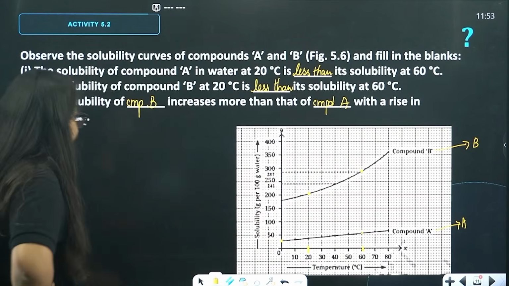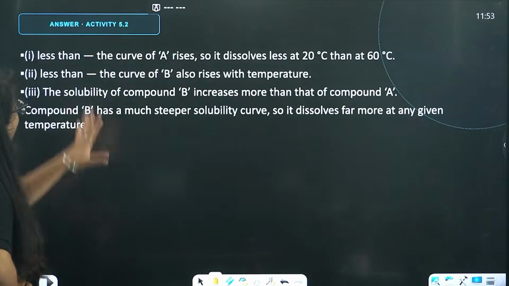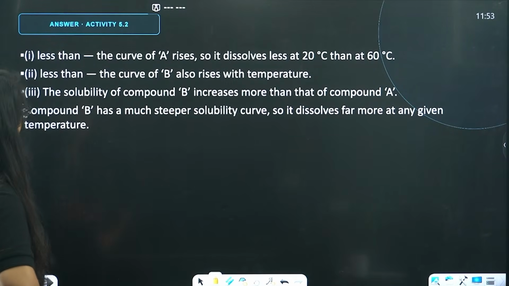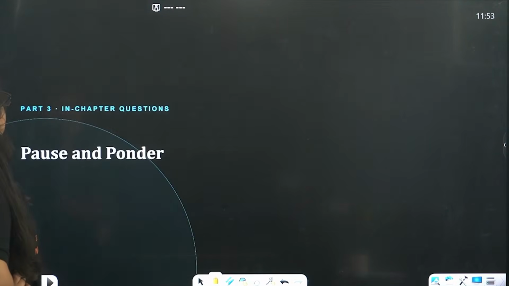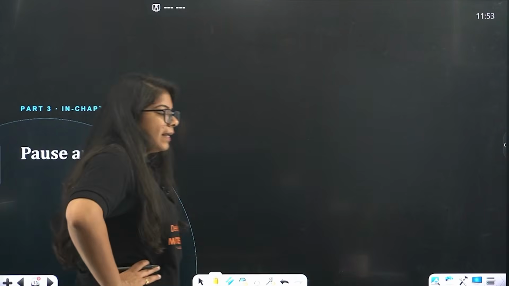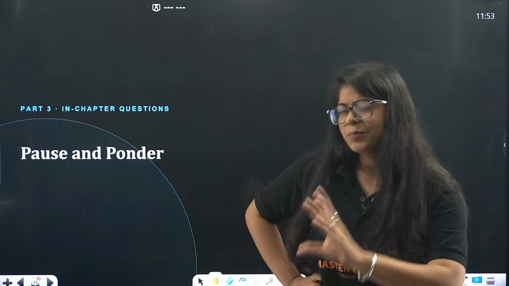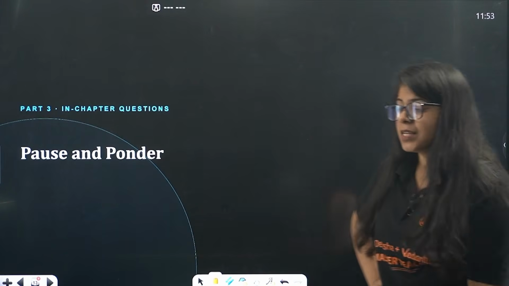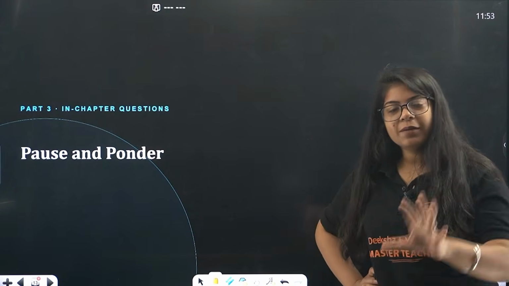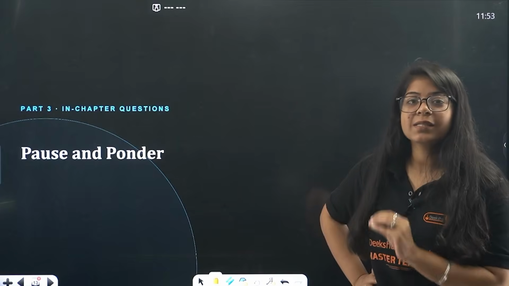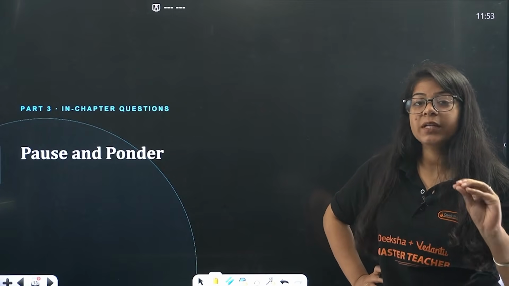Done? Okay. Great. And we have the answer as well, so you can just go through it. Now, next beta, we are entering into the section of pause and ponder. So, we will pause a little bit, ponder a little bit and then give the answers. Go through it very slowly. Make short notes along these questions and you will see how important these things are.